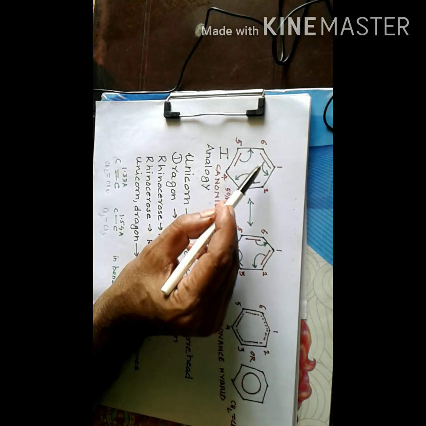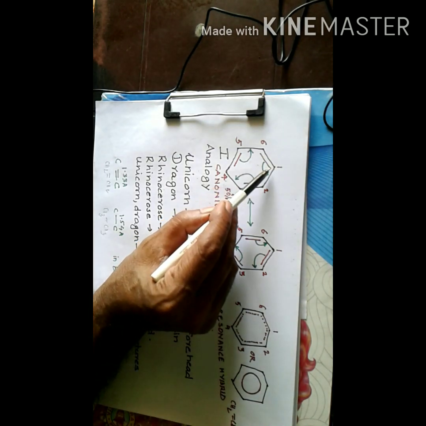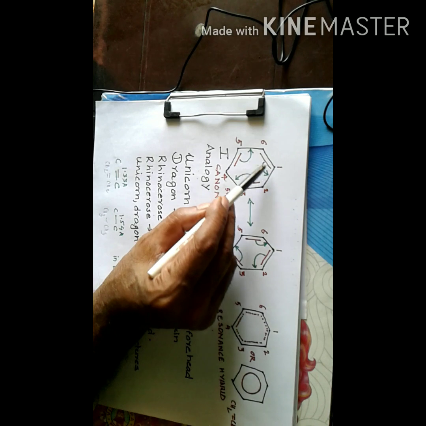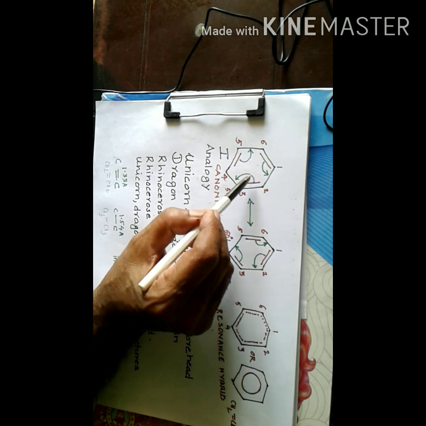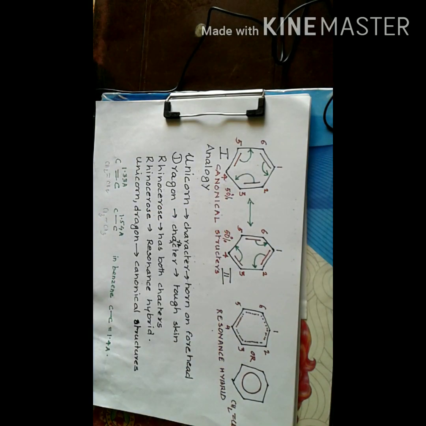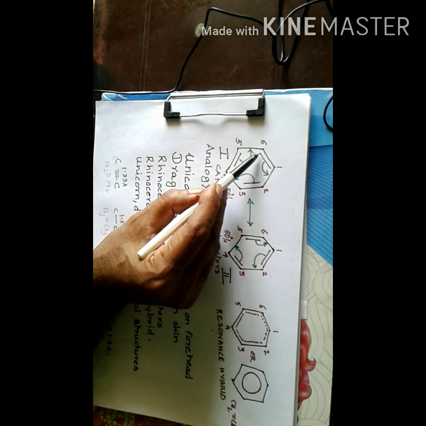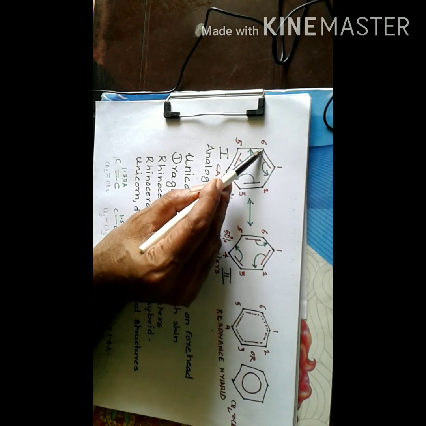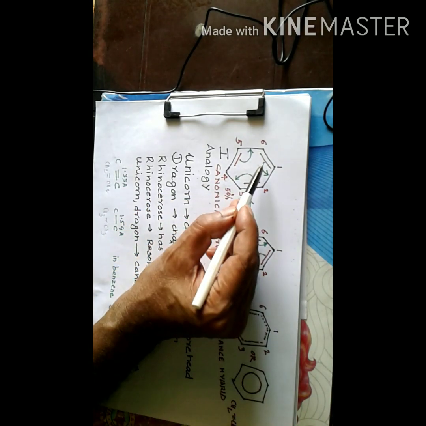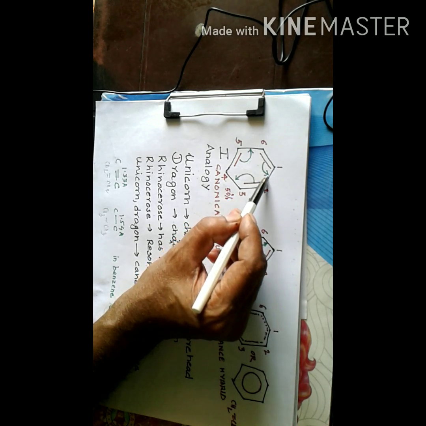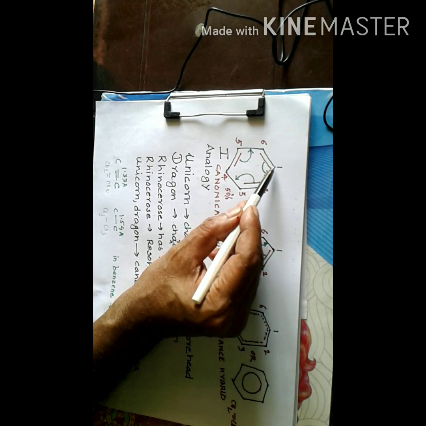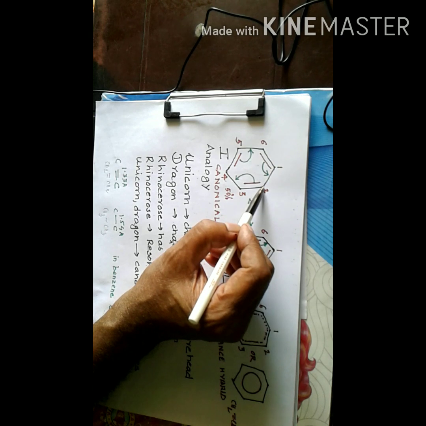According to resonance, the pi bonds in benzene are always in motion. Now consider the pi bond between position 1 and 6, carbon 1 and carbon 6. It will be moving in the direction shown by the curved arrow to a position between 1 and 2.